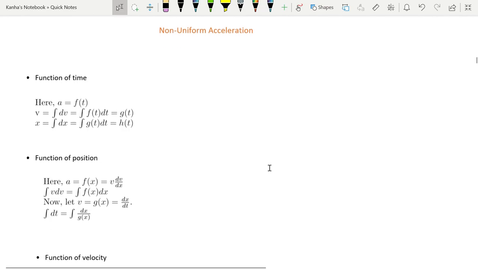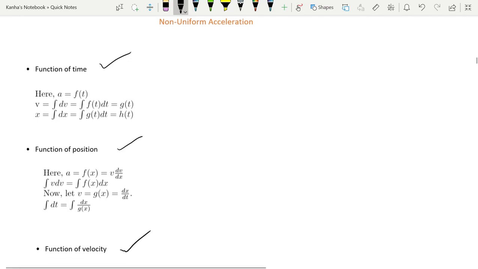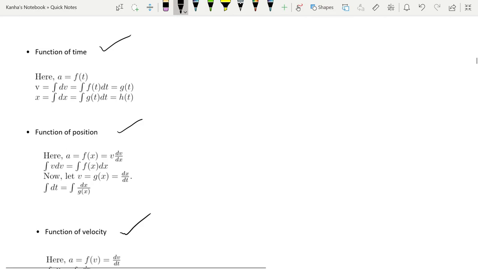How can acceleration change? Acceleration can vary with time, acceleration can vary with position, or acceleration can vary with velocity. These are the three major things. There will be plenty of times when you will be given a question, and I will tell you what exactly to do when you're given acceleration as a function of other things. So first is acceleration as a function of time. This is very familiar to you. If acceleration is given as a function of time, to find the velocity, you just integrate acceleration. So velocity is nothing but the integral of acceleration over time.